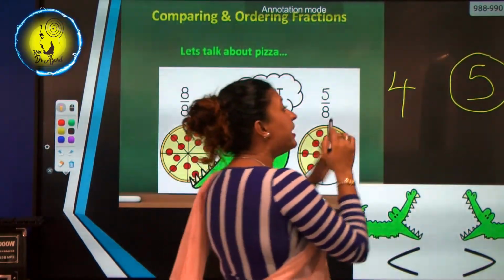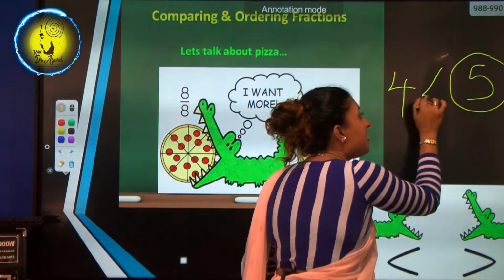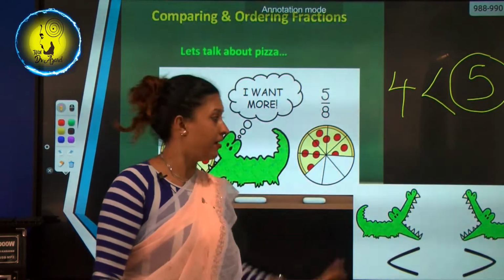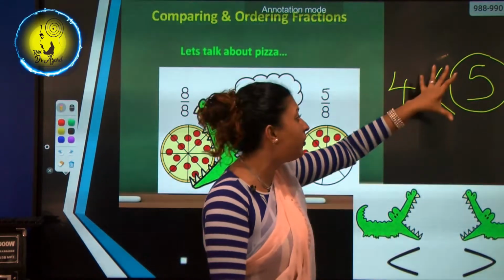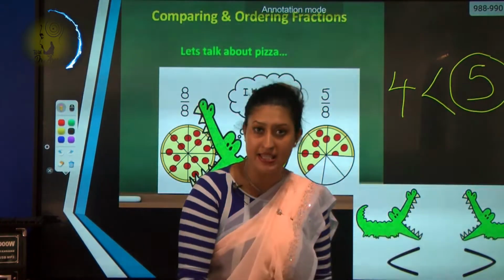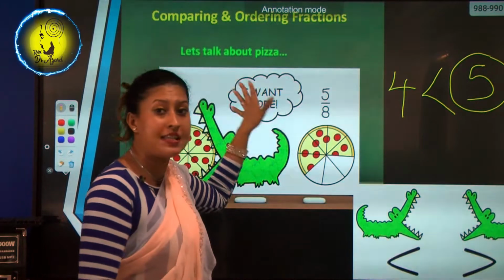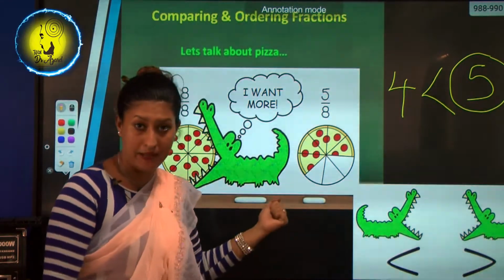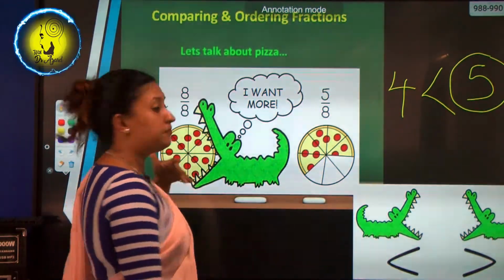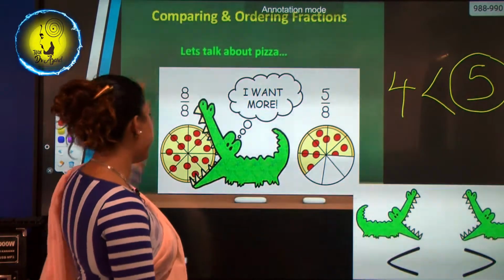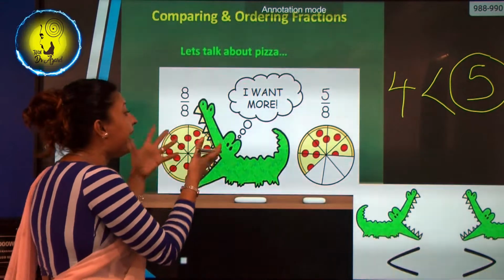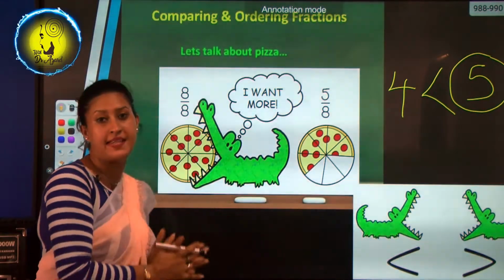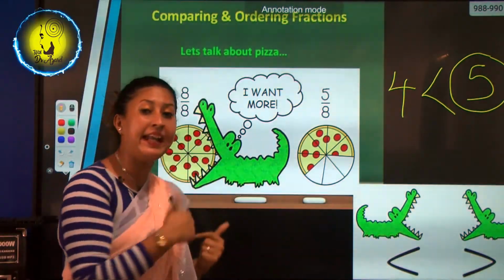So the crocodile's mouth turns out to this side. Now in normal numbers, when we are comparing, we use this theory. Same as that, in fractions also, we can compare. Now the alligator is trying to eat the whole pizza because you have not eaten it earlier.